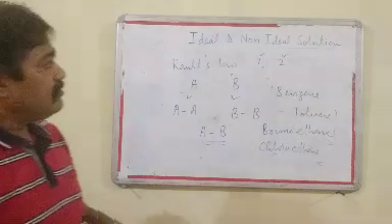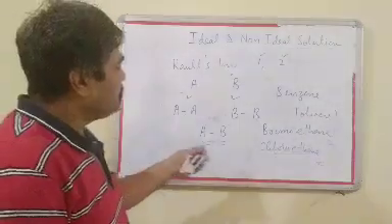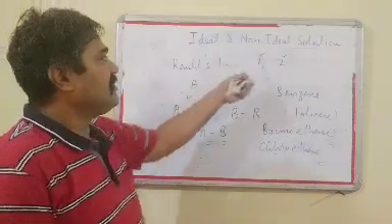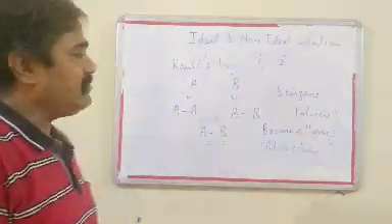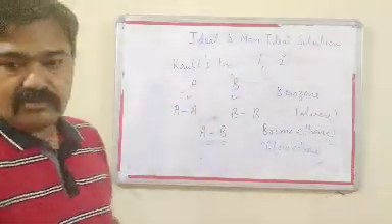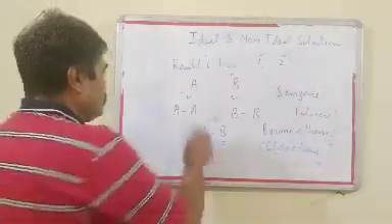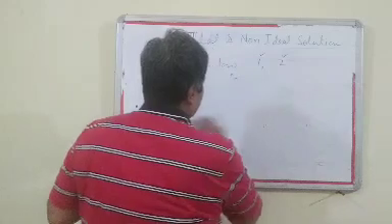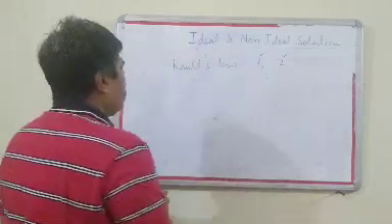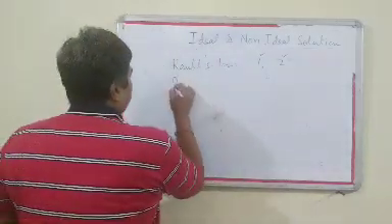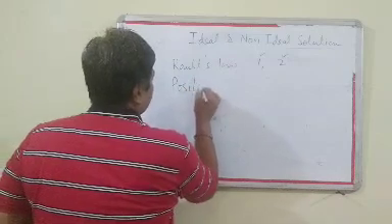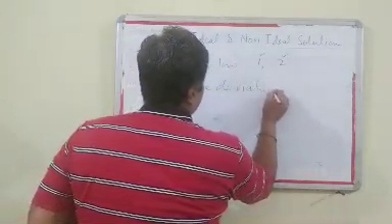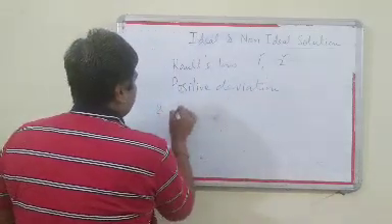Now, what happens if these solutions do not obey Raoult's law? In that condition, this will be a non-ideal solution. Now, there are two types of non-ideal solutions: positive deviation and negative deviation.